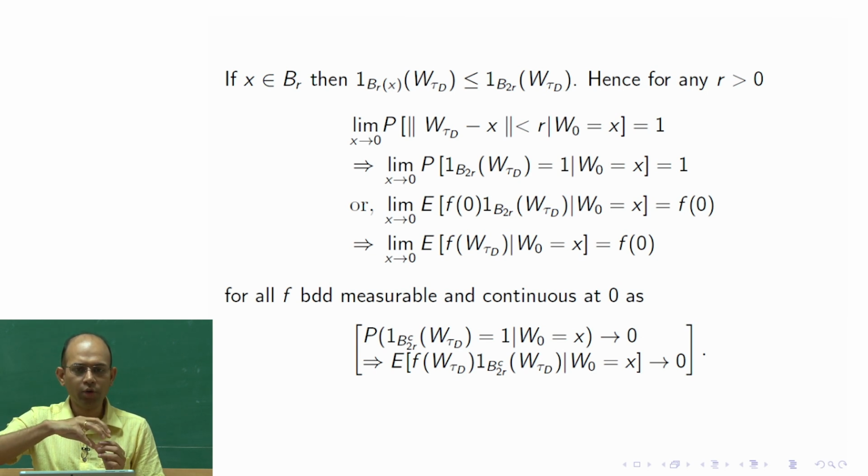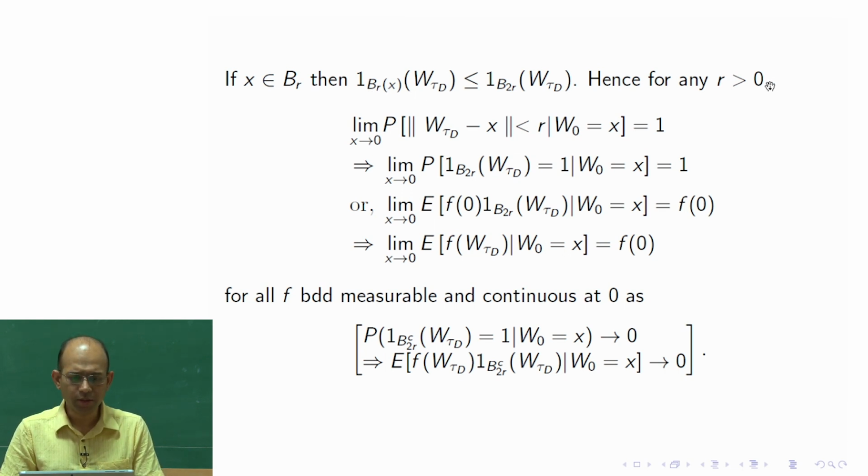So, this ball would be inside the ball of radius 2r around 0, correct. So, this function is larger than this function. It does not matter where I evaluate it; we evaluated w tau d, okay. So, this is immaterial, but this function is more than this function, okay. So, we have this inequality.